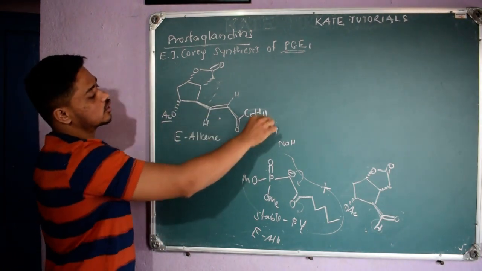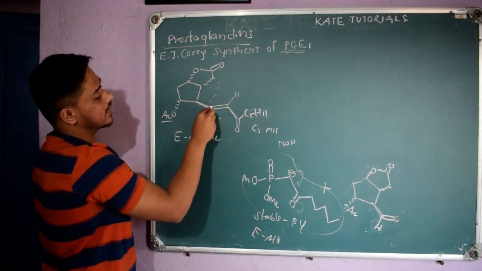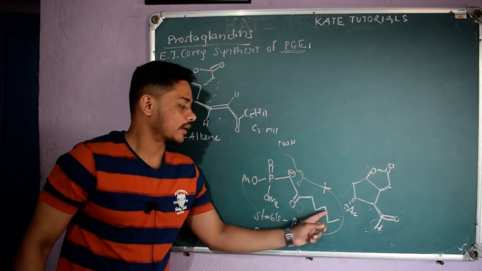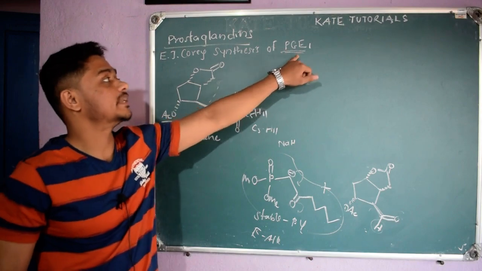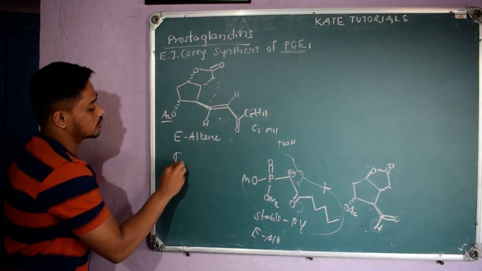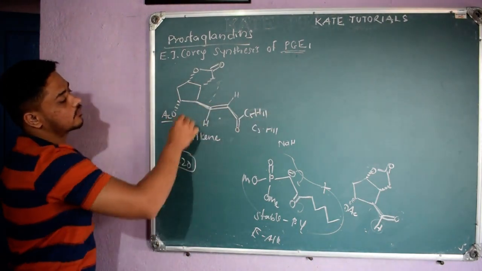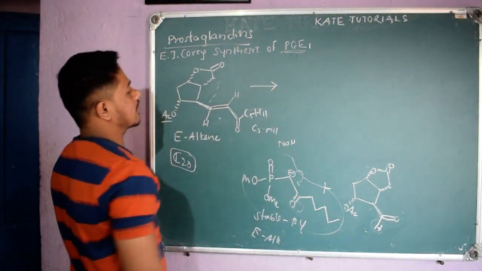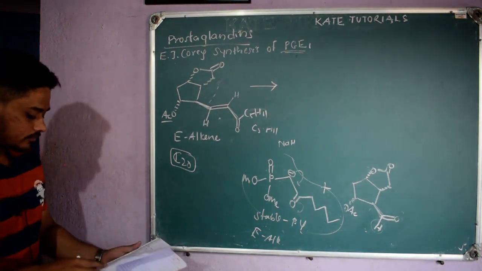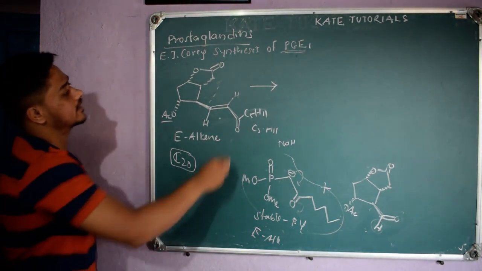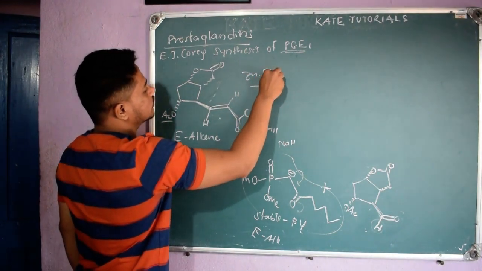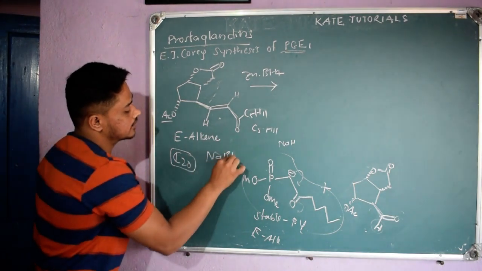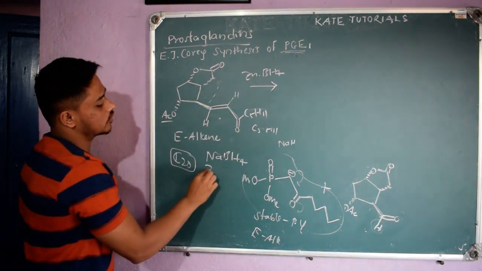Right. The side chain should be, see, 5, 6, 7, 8. 8 carbons should be there. So I added only this number of carbons, because I want to synthesize this PGE1. It should contain a total of 20 carbons, right? So 8 carbons I got from here only. Like that I am going to increase the length of the carbon chain. Once I got this stable phosphorus ylide product, then I added zinc borohydride, Zn(BH4)2. You have studied NaBH4, same way zinc borohydride is there.